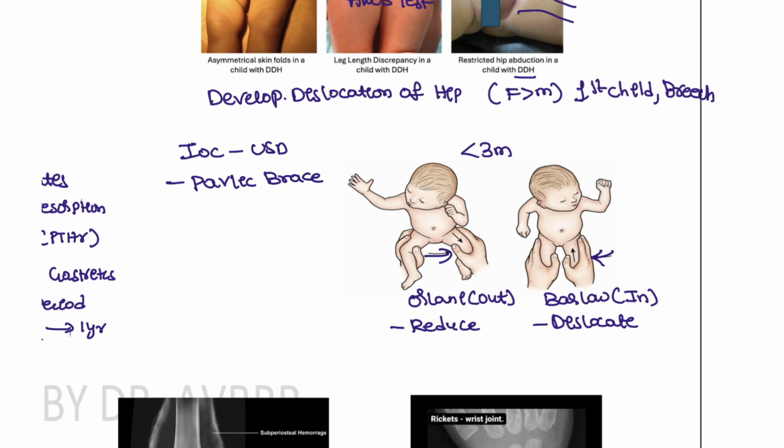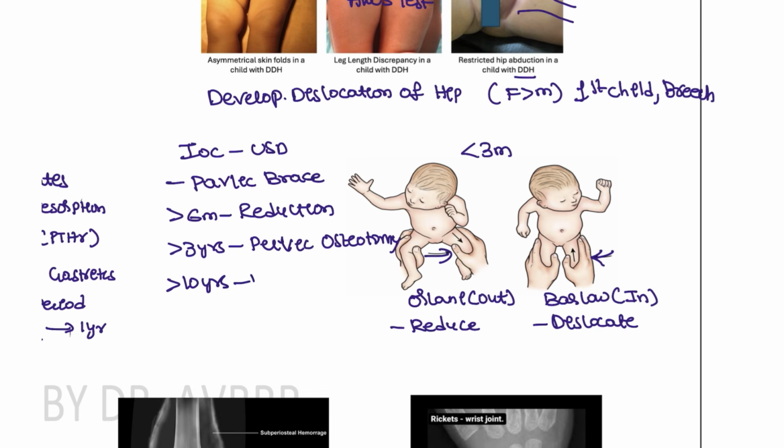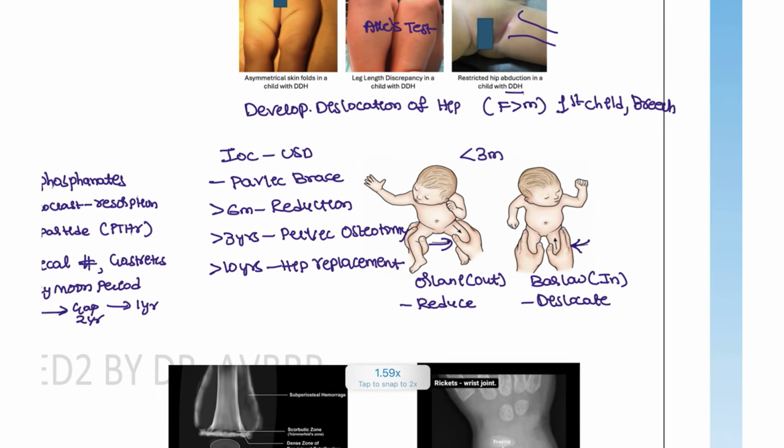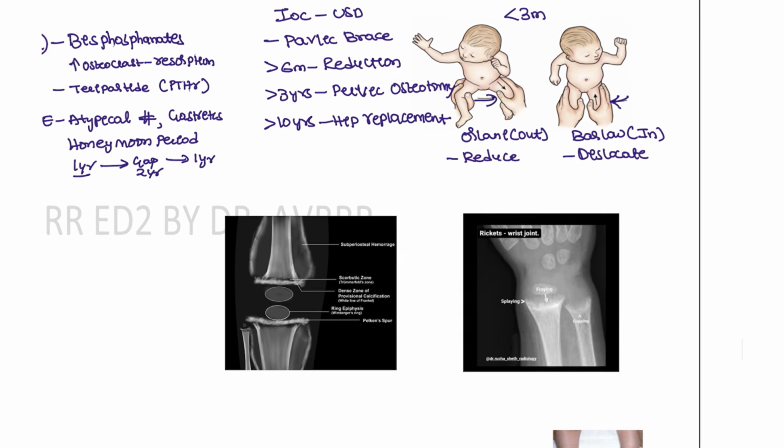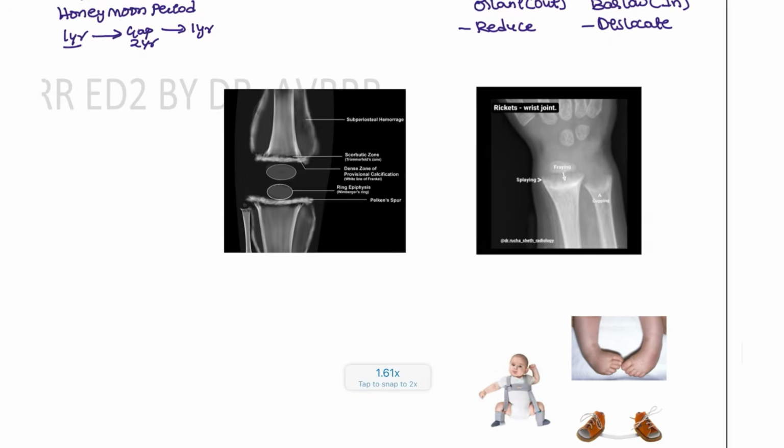Okay, the patient can be given the Pavlik brace, and if the patient is 6 months, we can start the reduction procedures, and if the patient is more than 3 years, then we can go for pelvic surgery, that is an osteotomy. Okay, osteotomy can be considered for this patient. If the patient is 10 years and healthy, then we can go for hip replacement surgery. Okay, hip replacement surgery is also done for this patient. This is for developmental dysplasia.